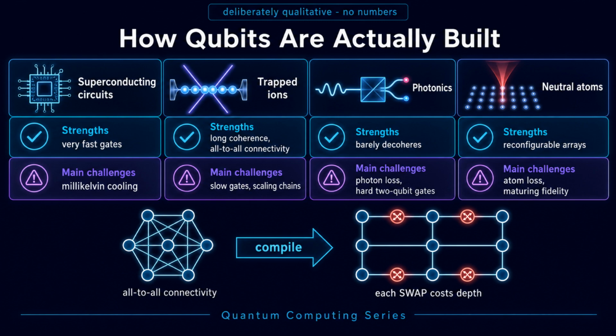Photons barely decohere, yet they barely interact, so 2-qubit gates are difficult and loss dominates. Neutral atoms give reconfigurable arrays, with atom loss and still maturing fidelities. Connectivity matters more than beginners expect, because every inserted swap costs depth.